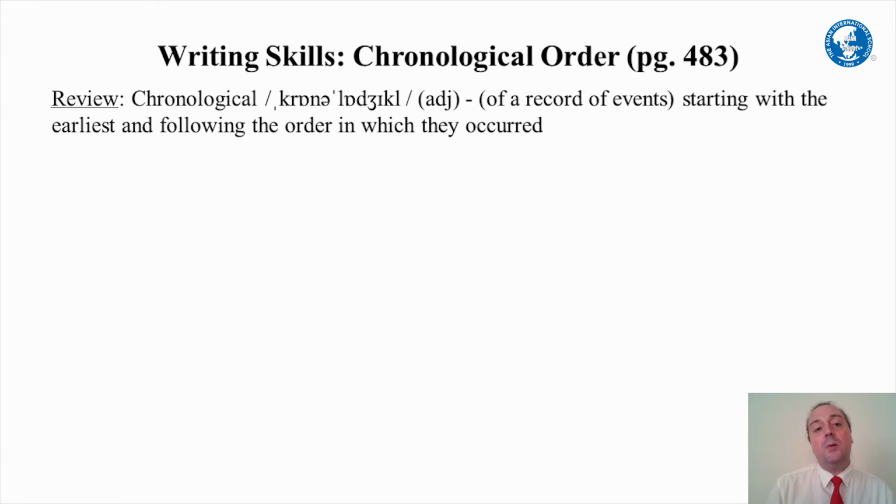Okay, last week we talked about chronological order. Let's say that word one more time. Chronological. One more time. Chronological. Good. So chronological is an adjective to describe a record of events, starting with the earliest and following in the order in which the events occurred. Okay? We usually use this to tell the history of something.